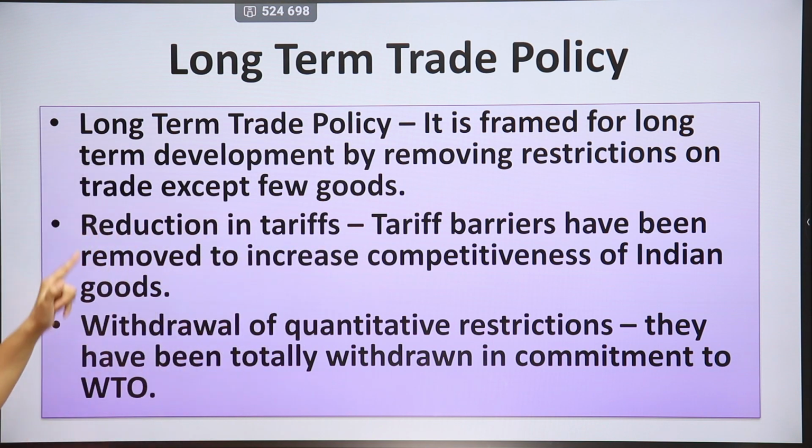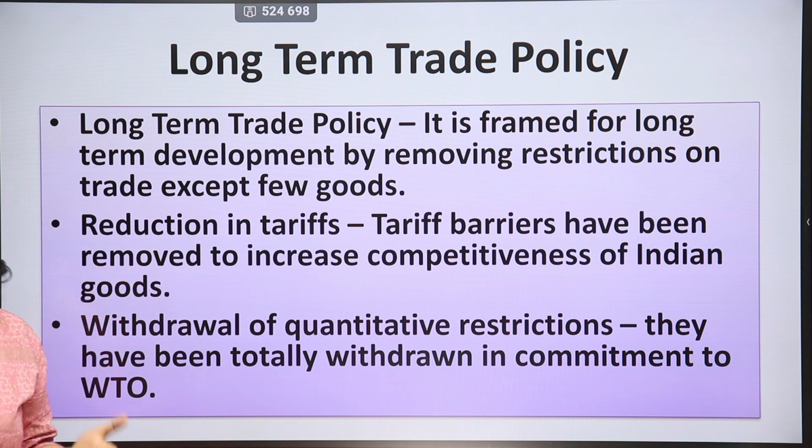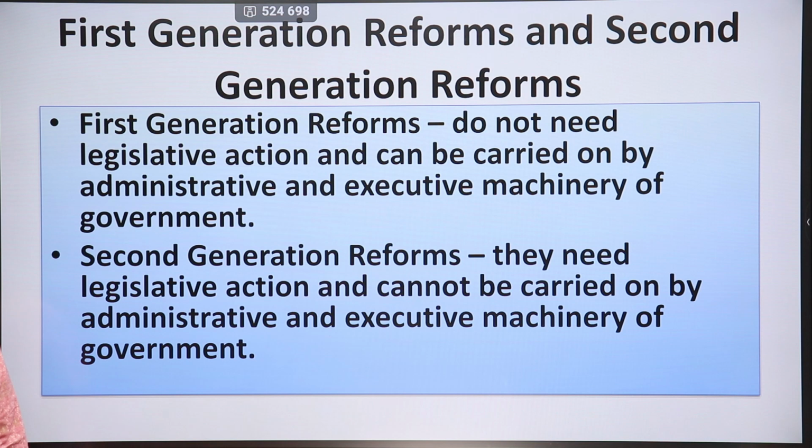Tariff barriers have been removed to increase competitiveness of Indian goods. Now, if tax is not imposed on Indian goods, what will happen? They will be available at lesser prices and they will be purchased by people because they are not expensive and they are qualitative also. People will be attracted towards them and buy more of them. Withdrawal of quantitative restrictions: they have been totally withdrawn in commitment to WTO. Now you can't have quantitative restrictions on import of goods.